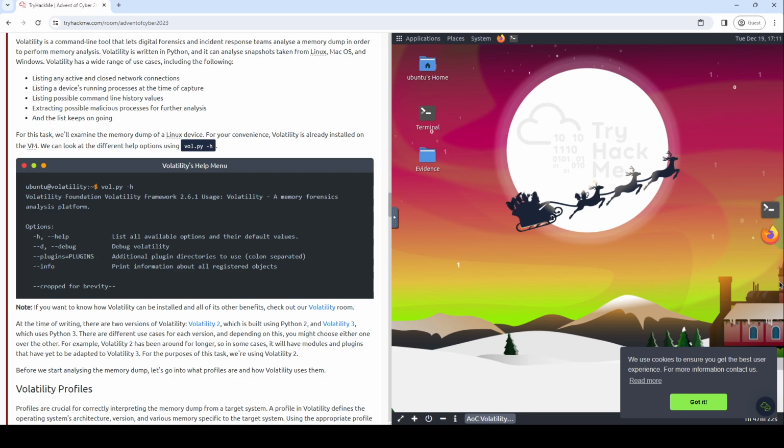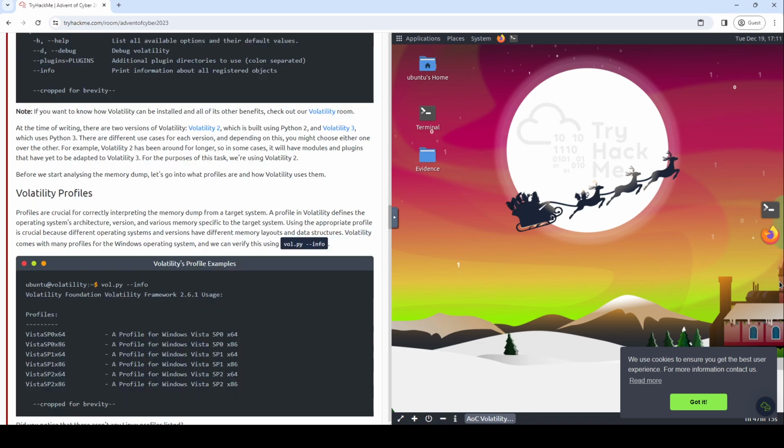Before we start analyzing the memory dump, let's go into what profiles are and how Volatility uses them. Volatility profiles. Profiles are crucial for correctly interpreting the memory dump from a target system. A profile in Volatility defines the operating system's architecture, version, and various memory structures specific to the target system. Using the appropriate profile is crucial because different operating systems and versions have different memory layouts and data structures.